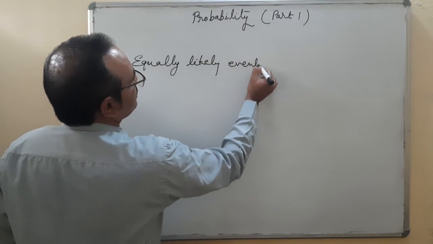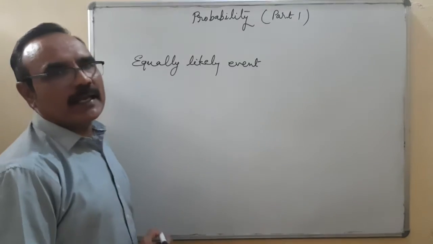Equally likely events. What is the meaning of equally likely events?